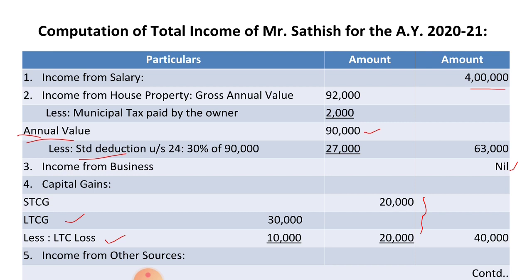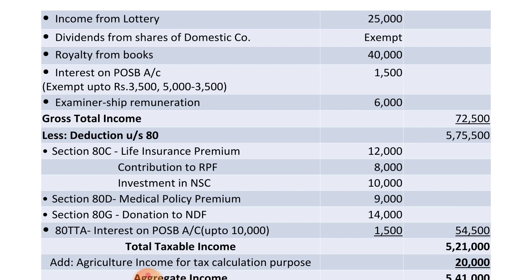Next thing is income from other sources. There are some items under income from other sources. First one, income from lottery. Here gross amount is given in the problem, no need for grossing up of that income. So 25,000 you can directly write in the outer column. Next one, dividend from shares of a domestic company is exempted from tax. Royalty from books rupees 40,000.